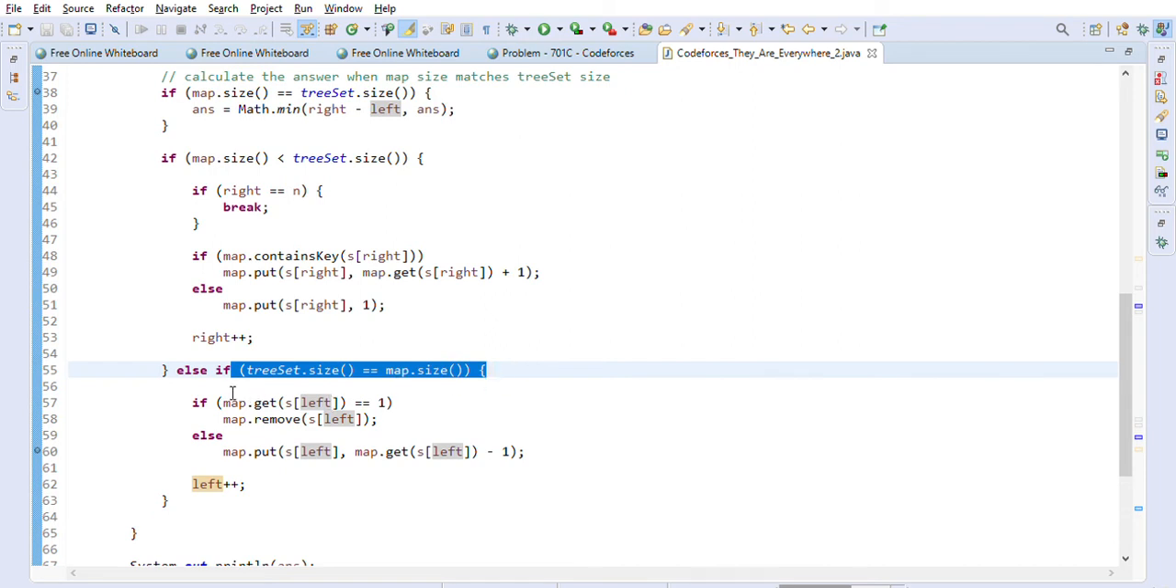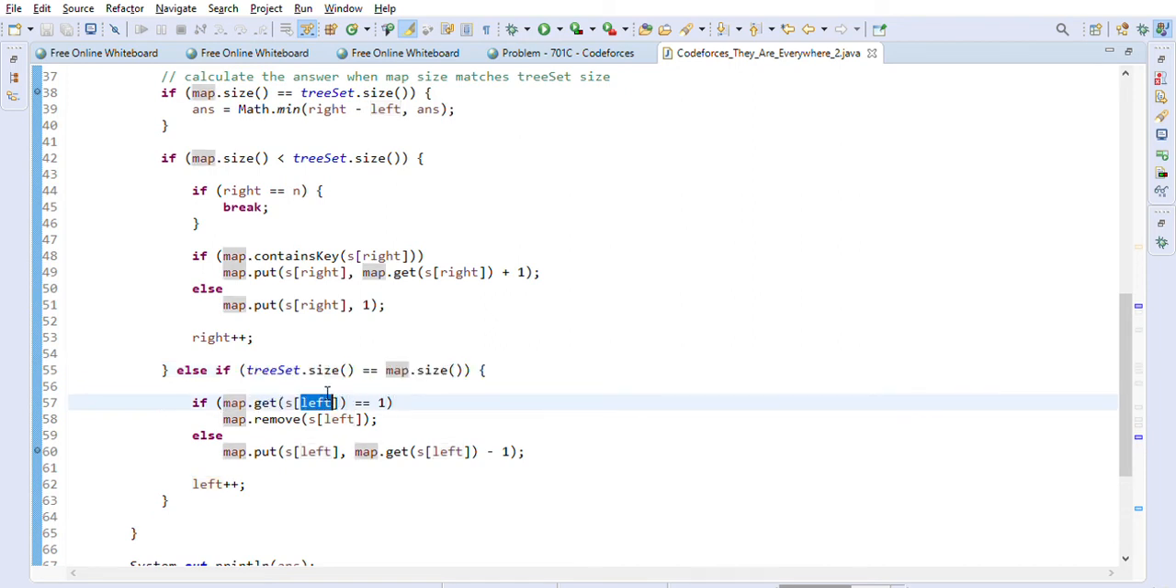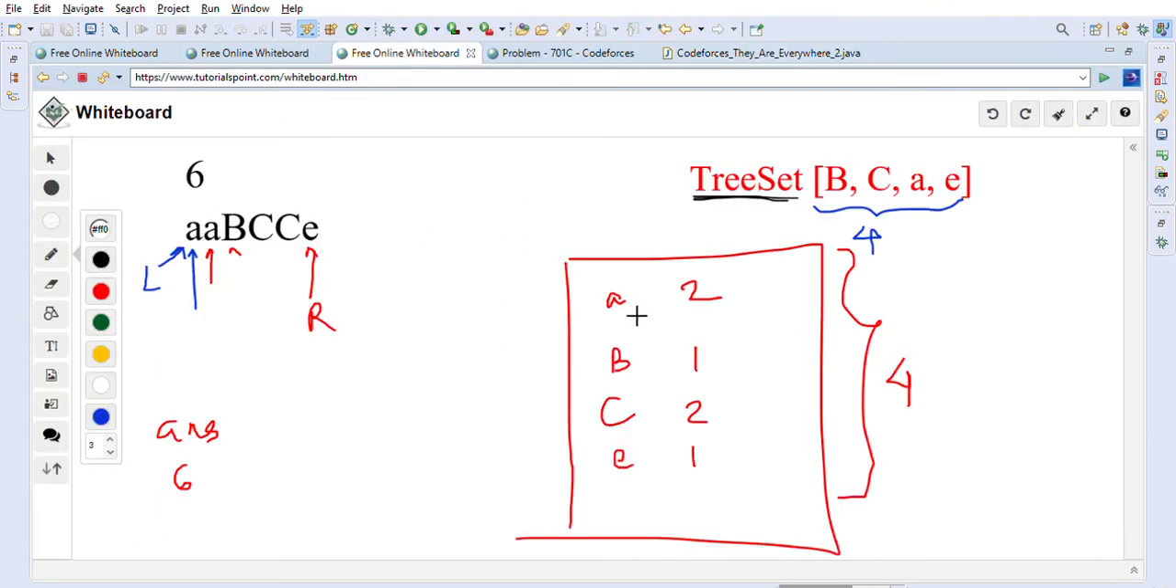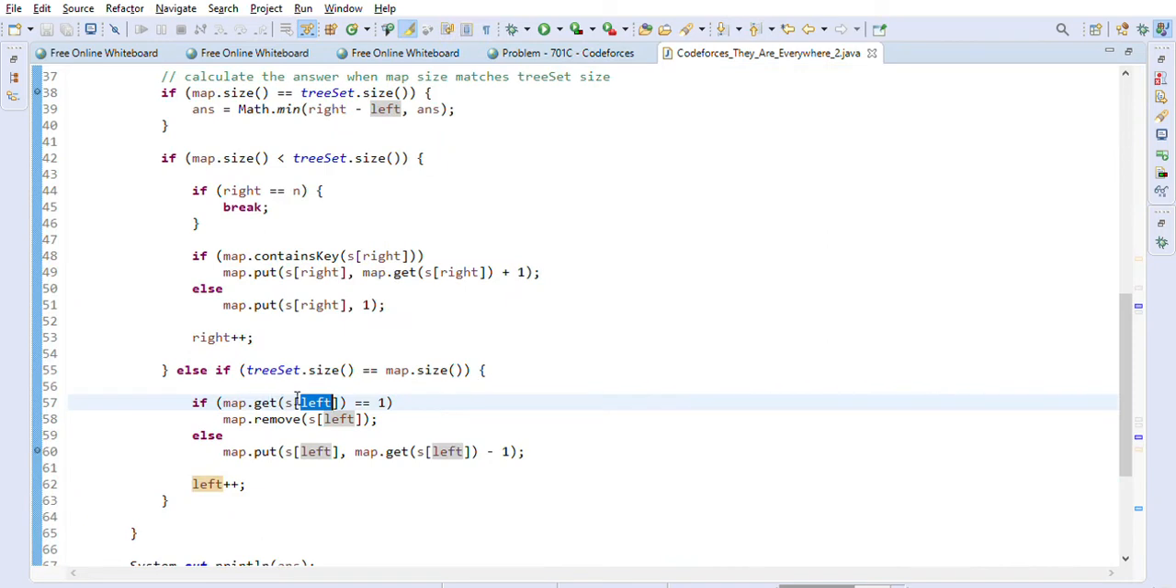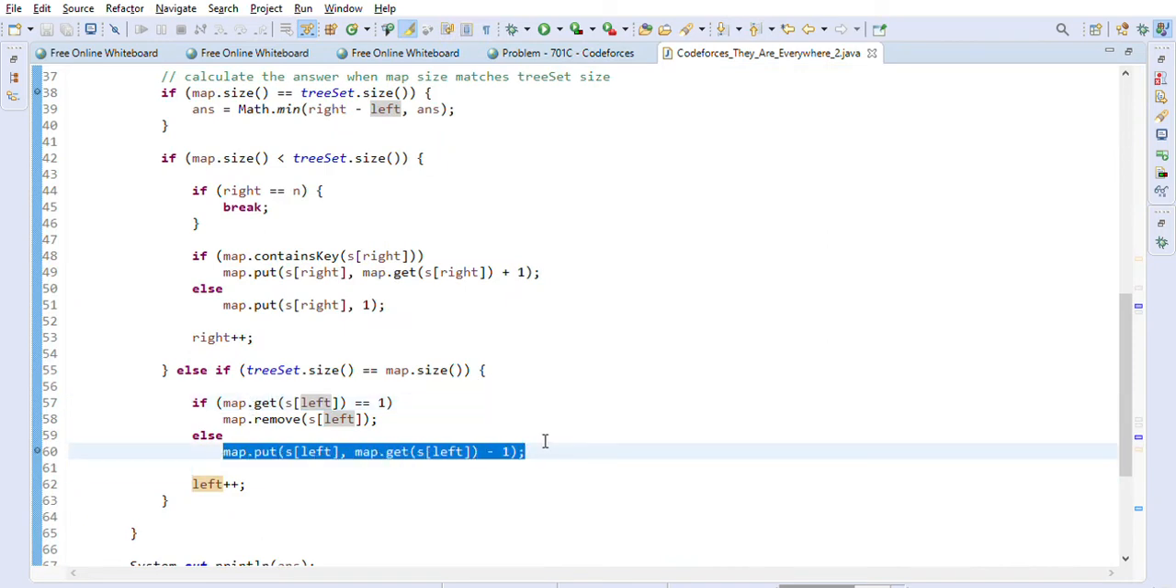So now we will look into the position of the left character, which is basically a. Its frequency is 2, so we are going to reduce its frequency to 1, and we are going to move the left pointer here. So the left pointer will go to the next position. That's what we are doing, and this same thing we are doing in the code, where we are reducing the frequency.